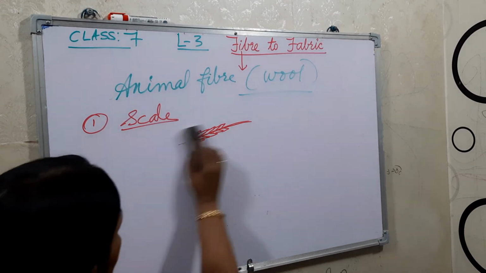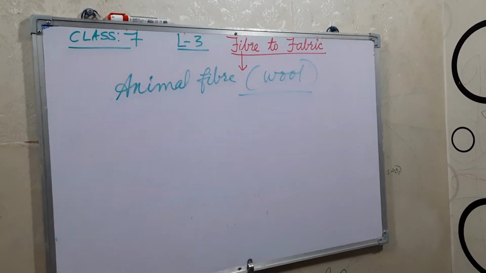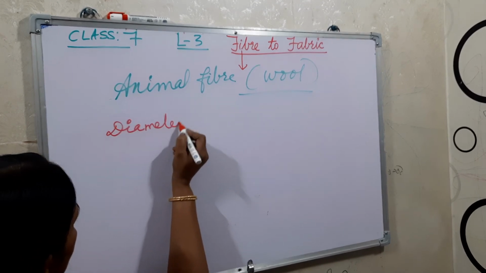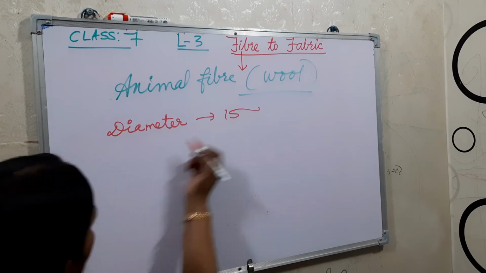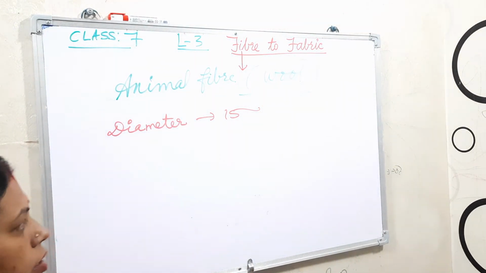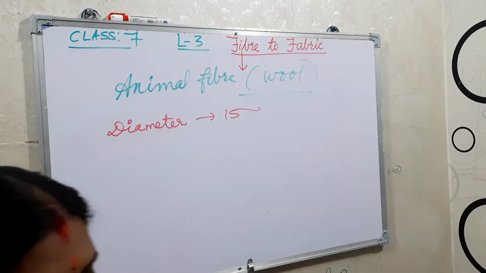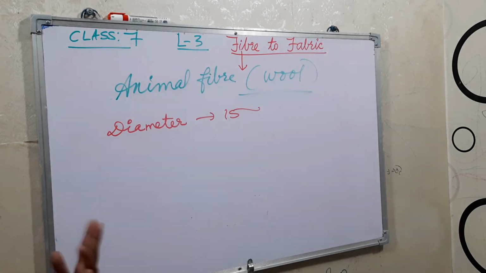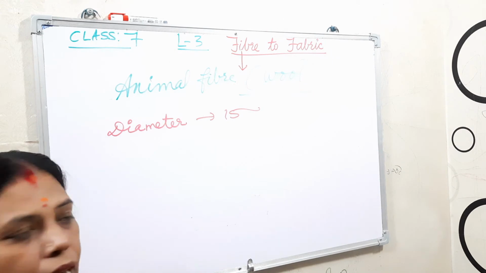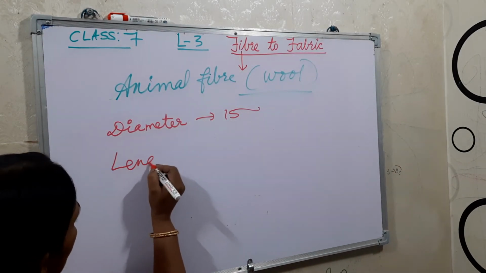The diameter is near about 15 micrometers to 30 or more for good quality wool. Then its length varies from 15 centimeter to 4 centimeter. That is the length, the next characteristic.